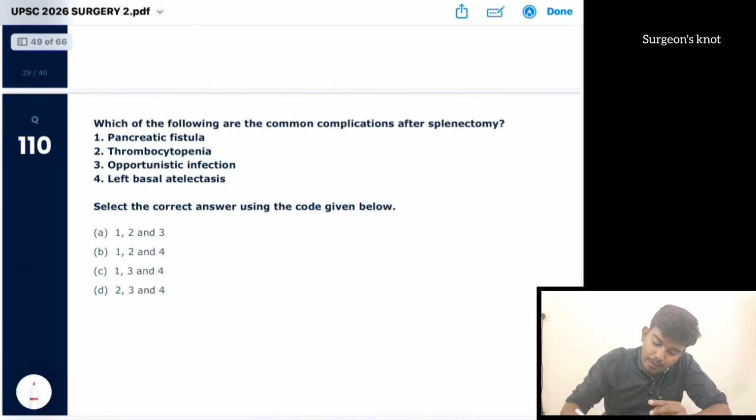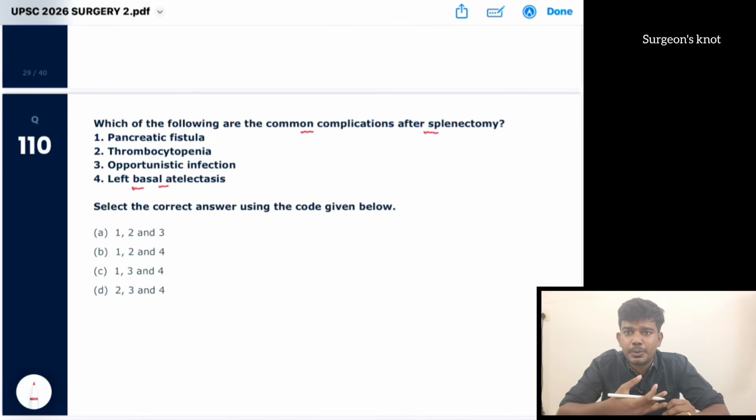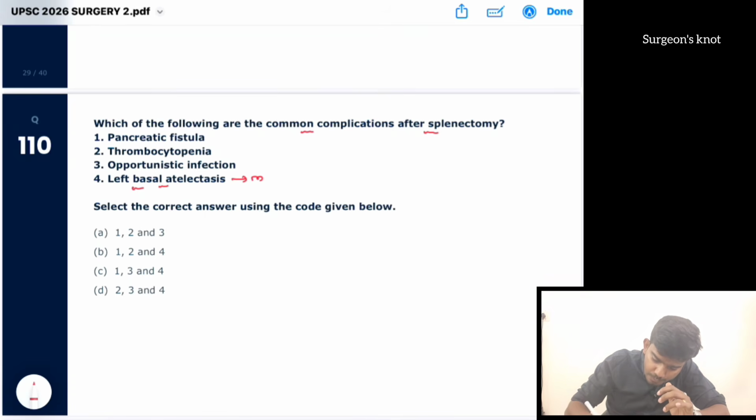Which of the following are common complications after splenectomy? Okay, after splenectomy there can be hemorrhage. There can be either primary hemorrhage, secondary hemorrhage or reactionary hemorrhage. Number one, the most common complication is left basal atelectasis. The left lung is very near to the spleen, so it can go for atelectasis. That is the most common complication of splenectomy.